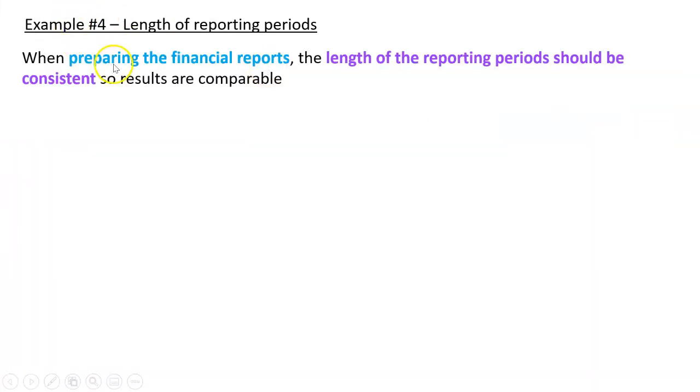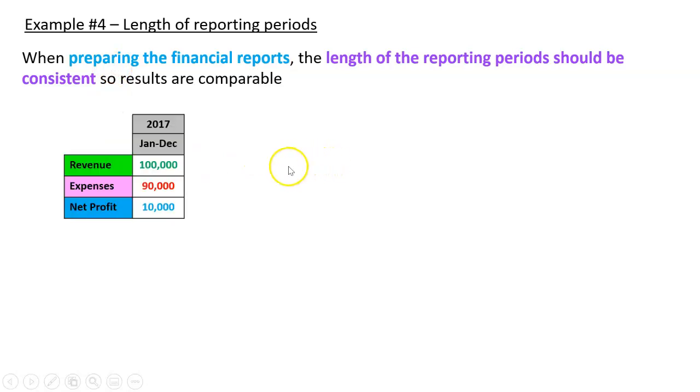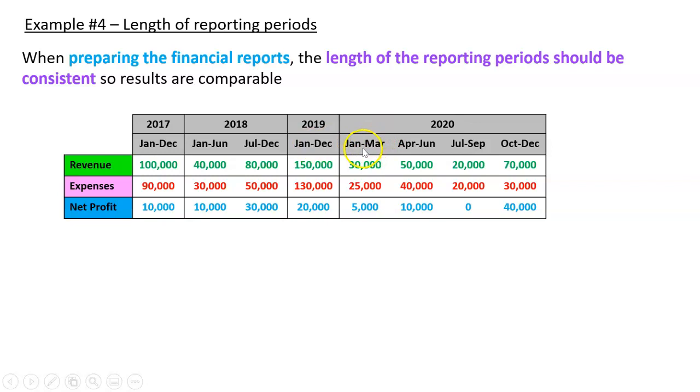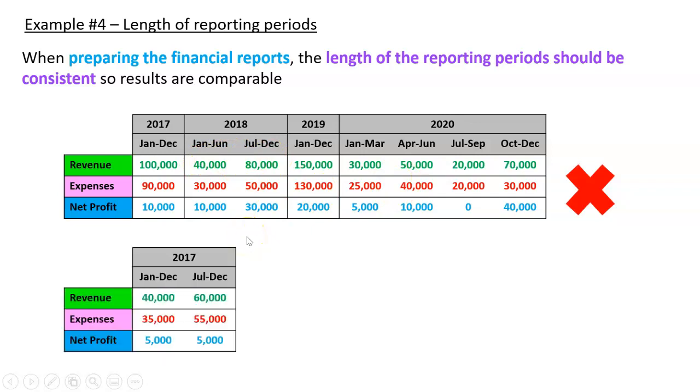Very good. Another way we can have comparability, or lack thereof, is the length of financial reports. What about this? A business in 2017 did a 12-month period. Then they went to 2 half-yearly periods for 2018, January to June, July to December. Then they went back to a yearly period. Then they went to quarterly, Jan to March, April to June, etc. That's no good. It's really difficult to now compare. Am I doing better here than I was here? I could sit down and figure it out, but it shouldn't be that difficult.